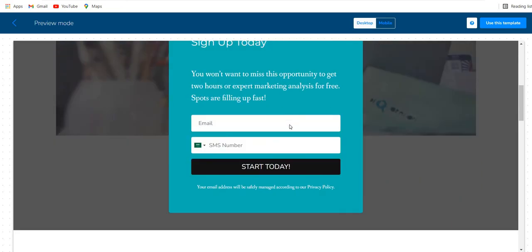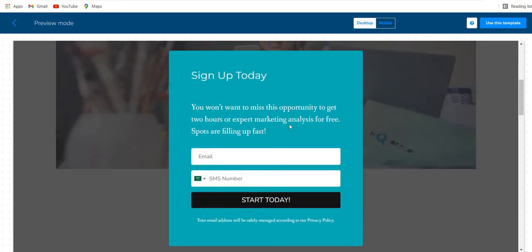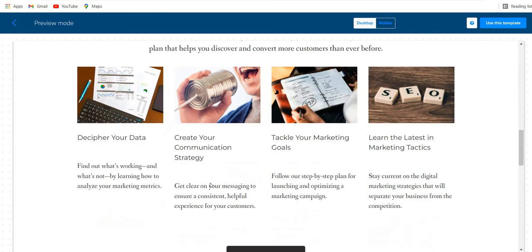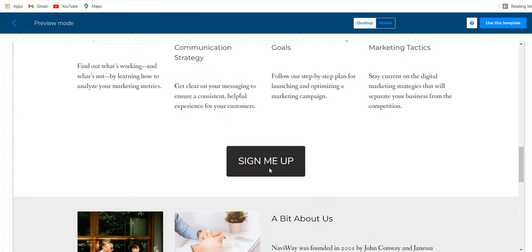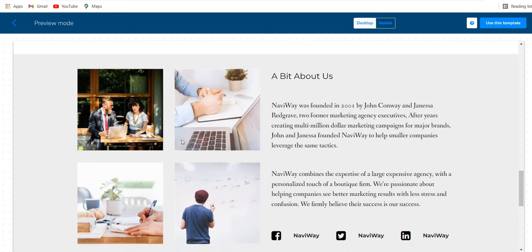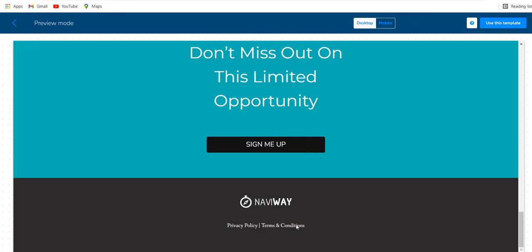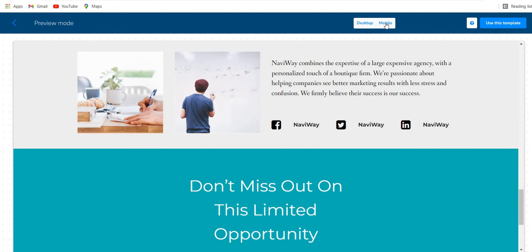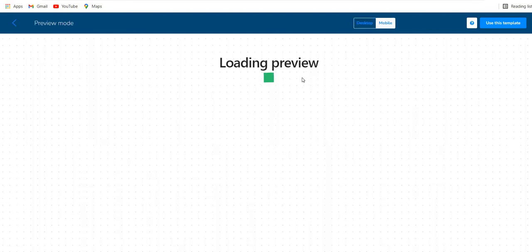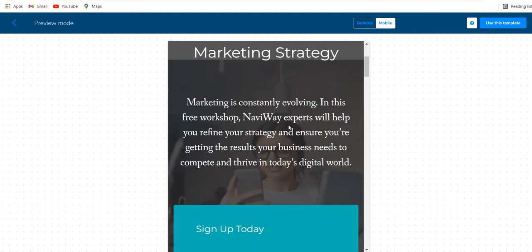A form is mandatory for a landing page because this is where the visitor converts into a lead. And you will see some information over here. You'll see sign me up, which is the CTA, also some information, and then a footer, right? And you will see over here the mobile version of the landing page. So this is how it will look.